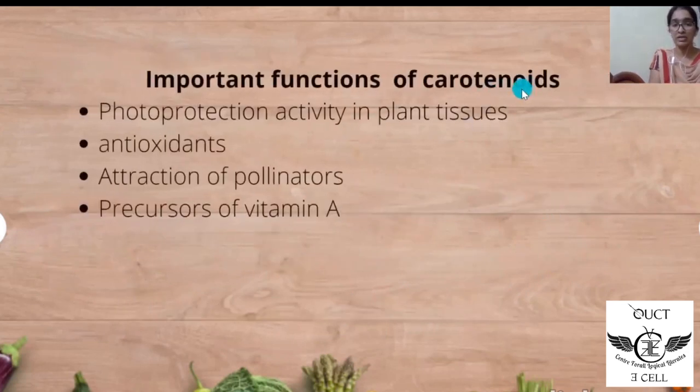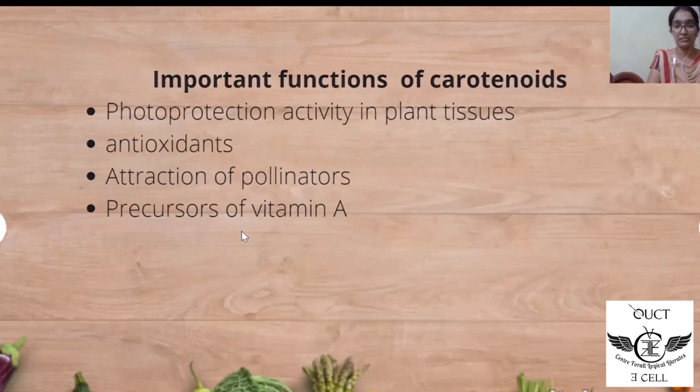Functions of carotenoids. The main important function is the photoprotection activity in plant tissue. That is, they protect the plant cell from the damage caused due to sunlight. They act as antioxidants, attract pollinators, and act as precursors of vitamin A in the human body.